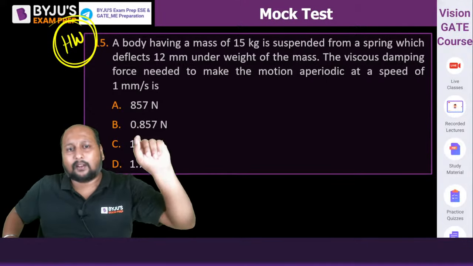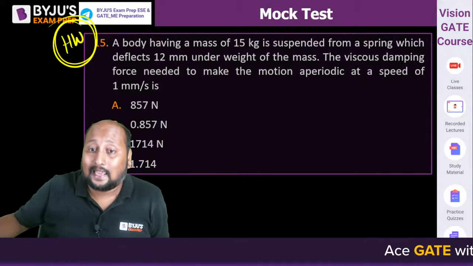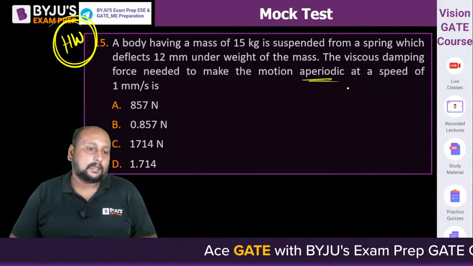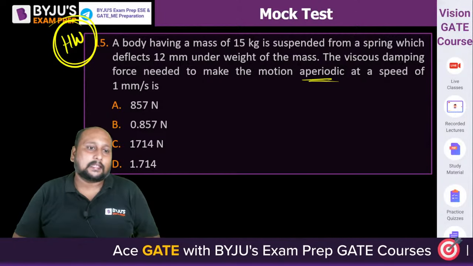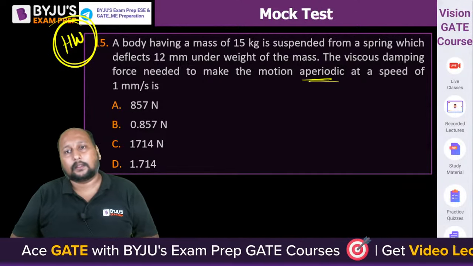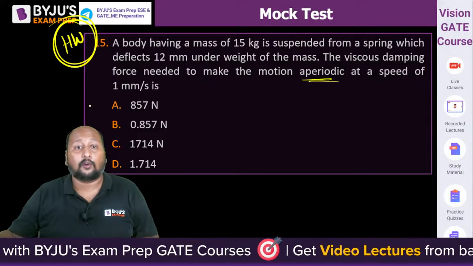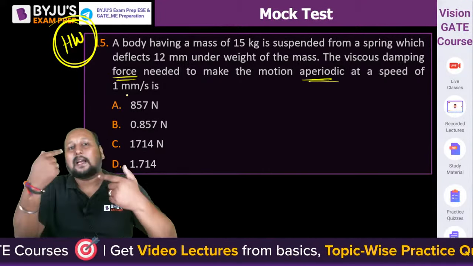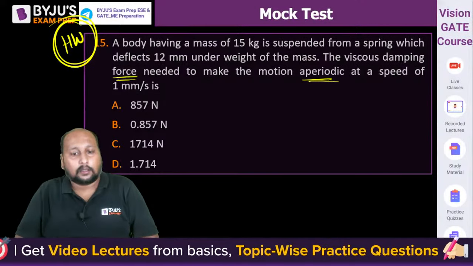The viscous damping force needed to make the motion aperiodic, at a speed of 1 mm per second, what is the force that is required to make this aperiodic?